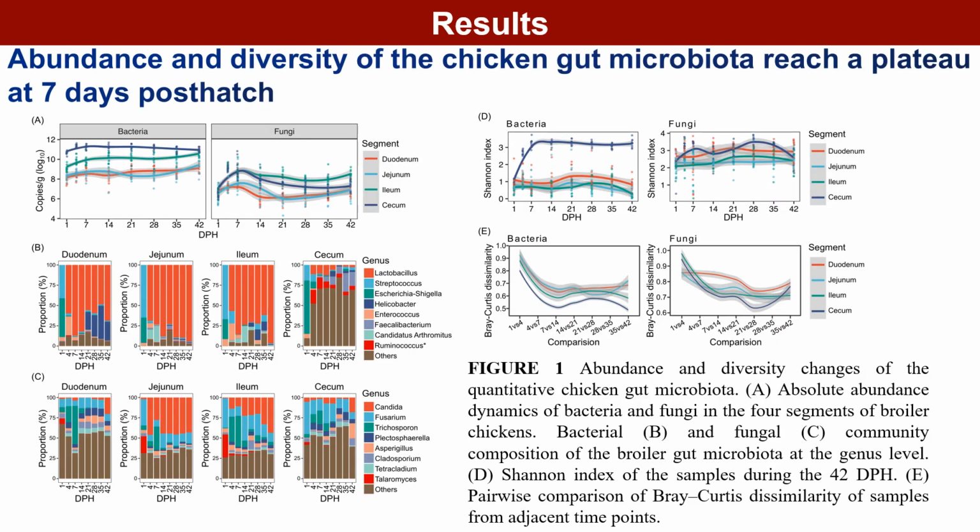The following are the main findings of our study. We found that the absolute abundance of bacteria in the foregut reached a plateau at 7 days post-hatch. The fecal load was higher in the ileum than the cecum. The alpha diversity of bacterial communities was higher in the cecum than the other 3 gut segments, which is likely due to the dominance of Lactobacillus in the foregut. The diversity of fungal communities was relatively less variable over time and space.